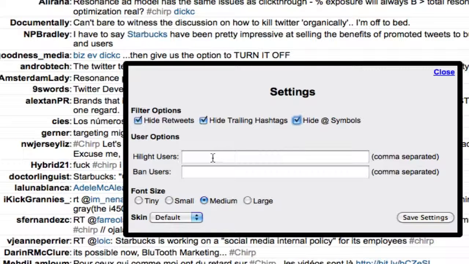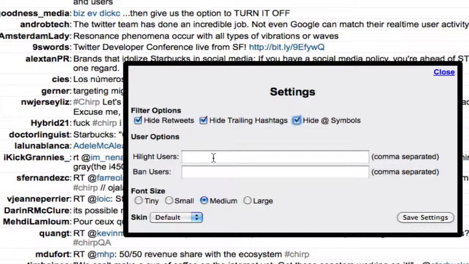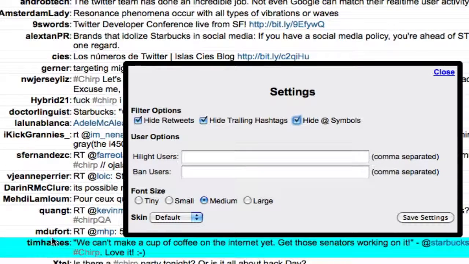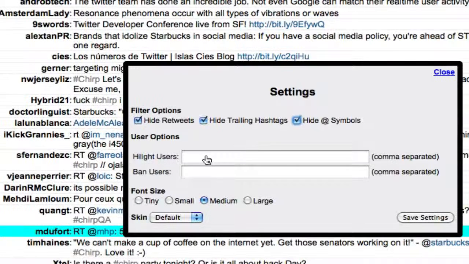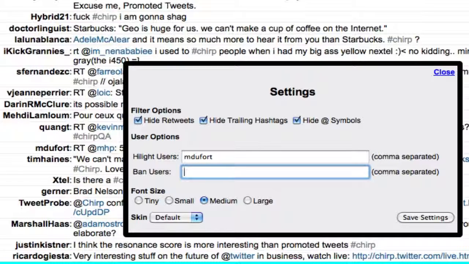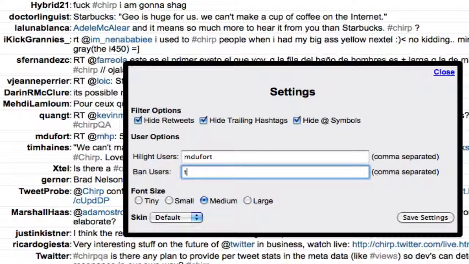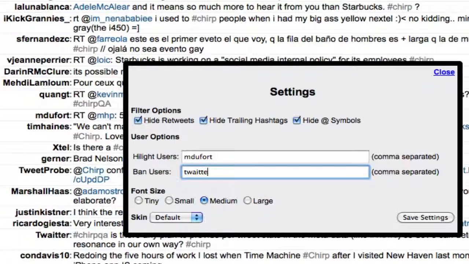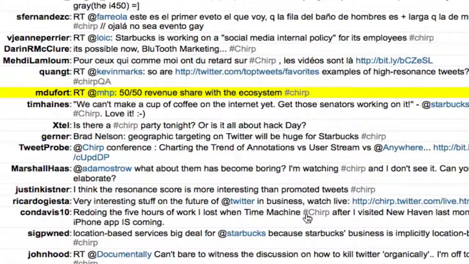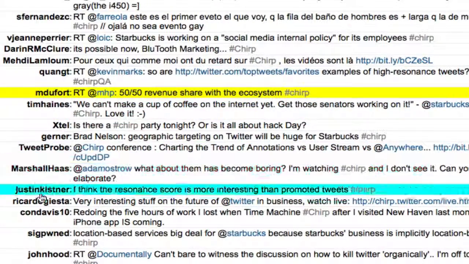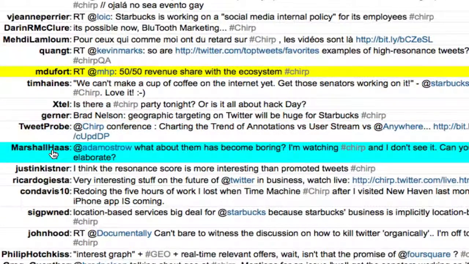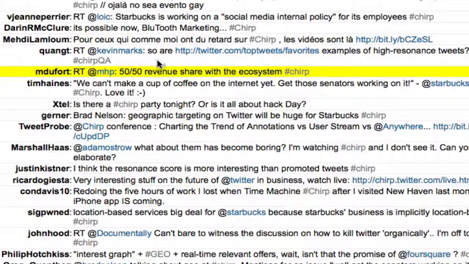But here's the other thing I can do. I can also say I want to feature certain users. So I'm going to add someone that we can see so you can see what happens when I do that. Mdufort, and I'm going to ban a user, Twaiter. Not because I don't like them, but just because they're available. And now, when I click on Save Settings, Mdufort is there, and Twaiter is gone. They're no longer showing up. And that obviously becomes very, very helpful, especially when something becomes popular and it becomes spammy.